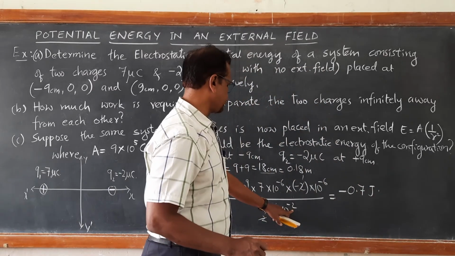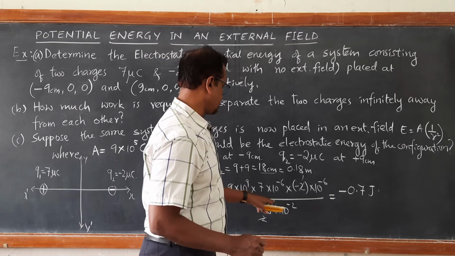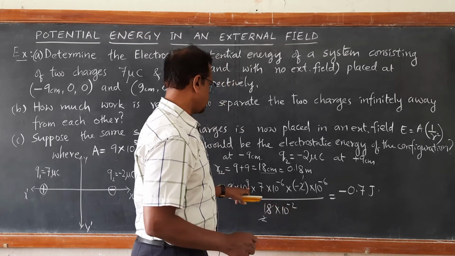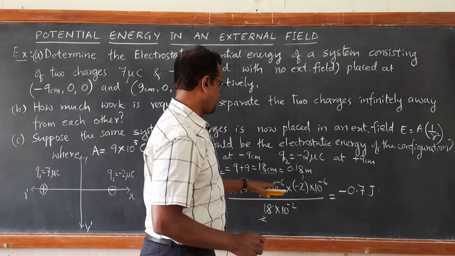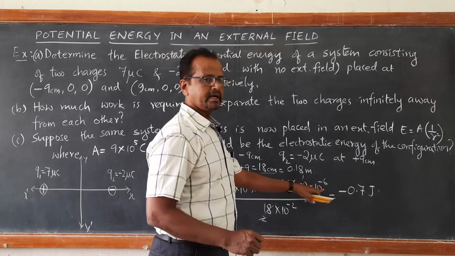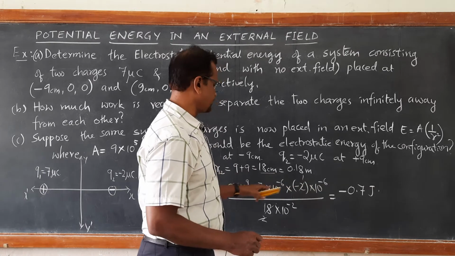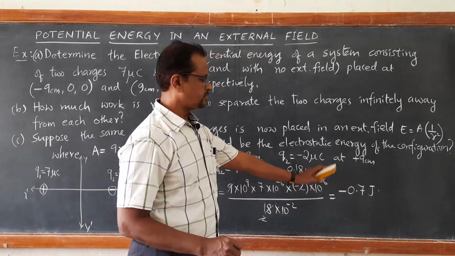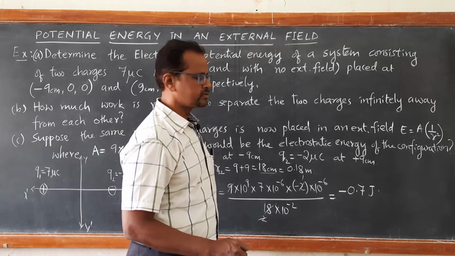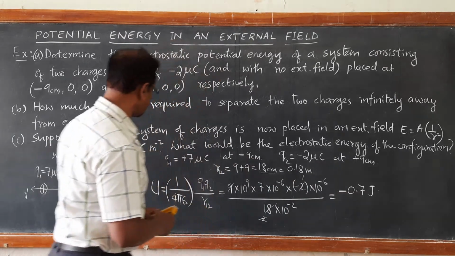If you take the powers of 10, 10 to the power of minus 2 in the denominator becomes 10 to the power of plus 2 in the numerator. 9 plus 2 is 11, and with minus 12, minus 12 plus 11 becomes minus 1. So 7 into 10 to the power of minus 1 is 0.7 joules. So that is negative potential energy.